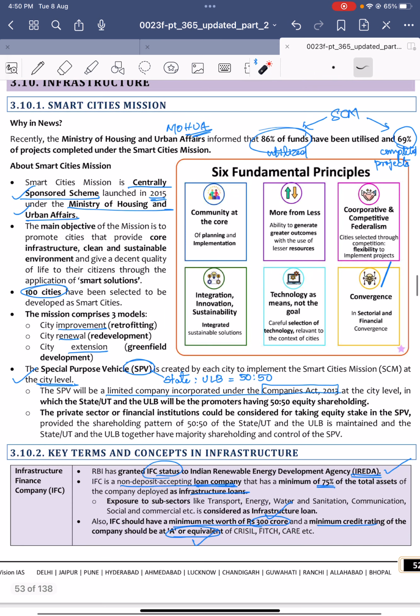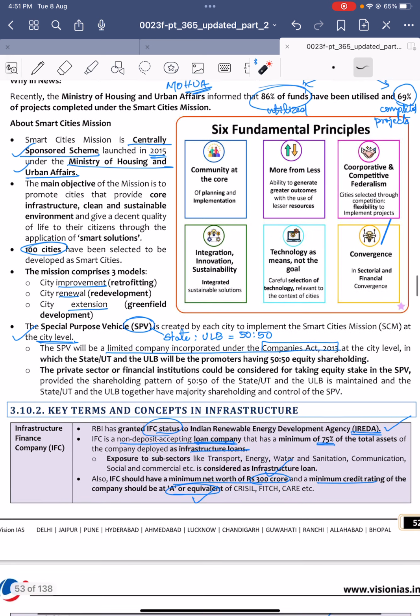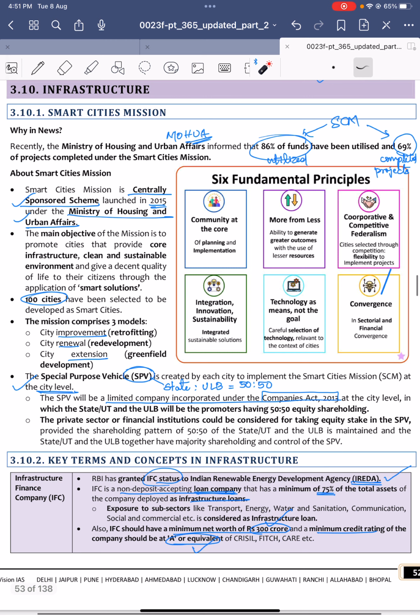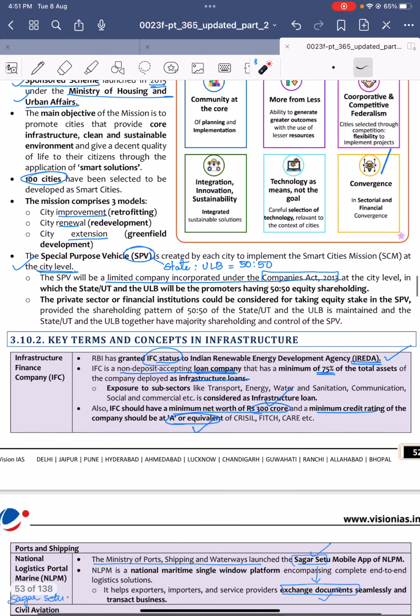That's it. Next, Smart Cities Mission. Smart Cities Mission is launched by the Ministry of Housing and Urban Affairs, and it is informed that nearly 86% of the funds are being utilized. So it is a good thing, and 69% of the projects were completed. It is a centrally sponsored scheme launched in 2015, and under this nearly 86% of funds are being utilized and 69% of the projects were completed.